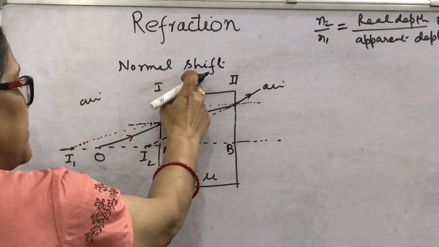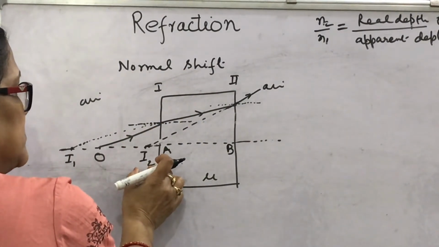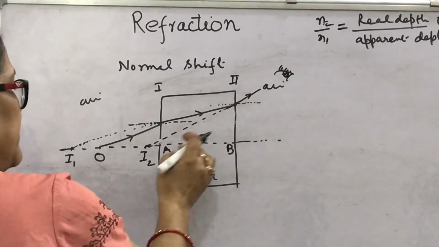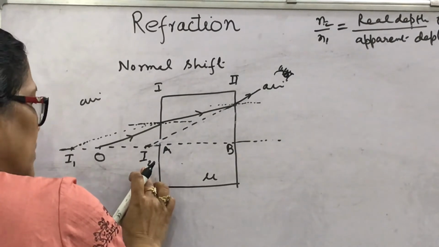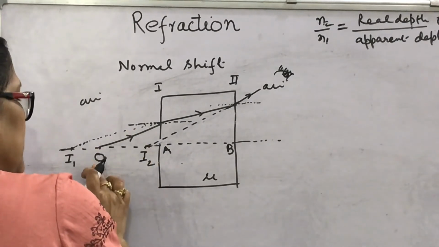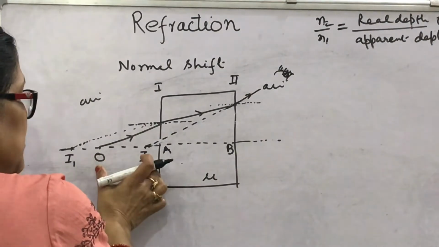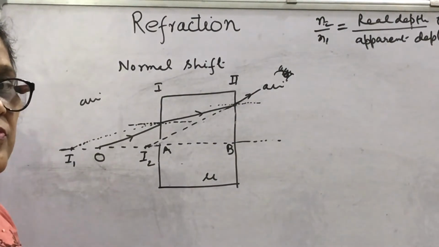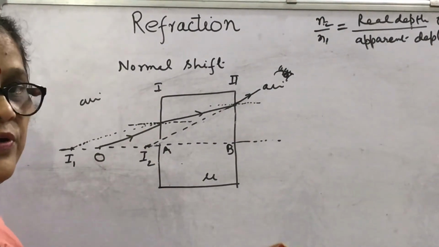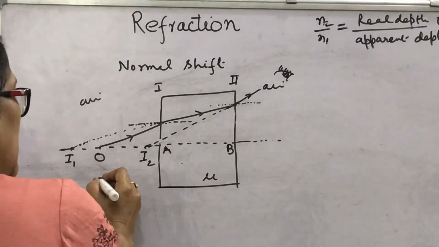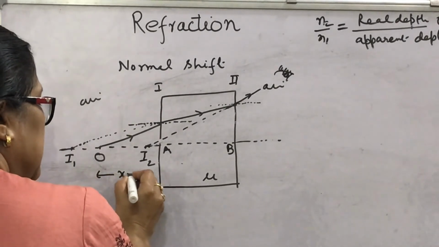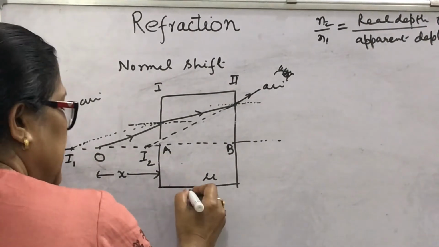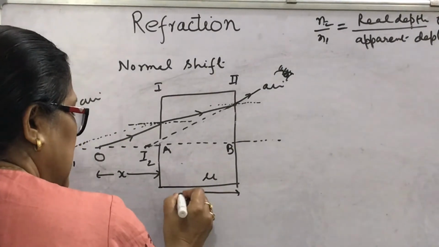What is normal shift here? This final image, as observed from the second surface, is I2, and the actual object is at position O. This OI2 is called normal shift. What will be its value? How to calculate? Let us suppose that the distance of the object, that is OA, is x, and the thickness of the glass slab is T.